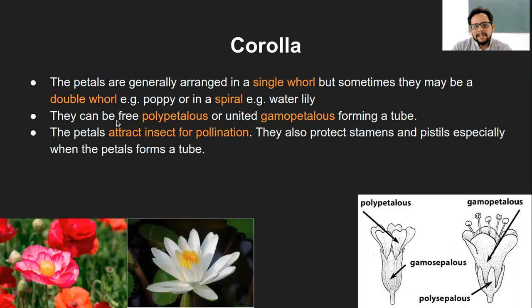Now the petals, they can be polypetalous or gamopetalous. Again the same, polypetalous means they will be free and there will be many, and if they are fused, that will be gamopetalous. So for example, you can see the polypetalous, it's the same diagram I have shown you for the Gamosepalus and Polysepalus. In case of polypetalous, the individual petals are free, and in case of Gamopetalous, the petals are fused with each other and form a tube like structure of the flower.